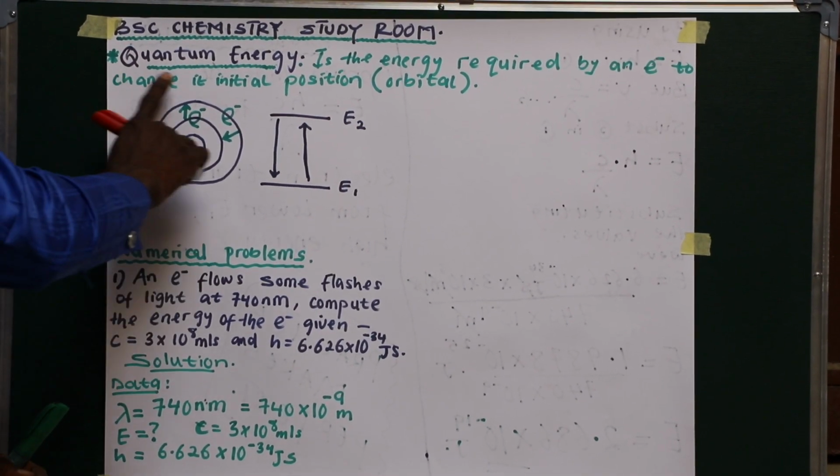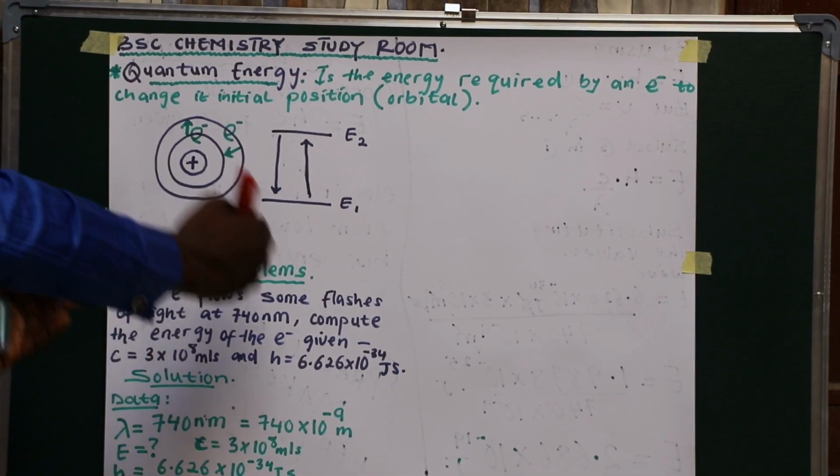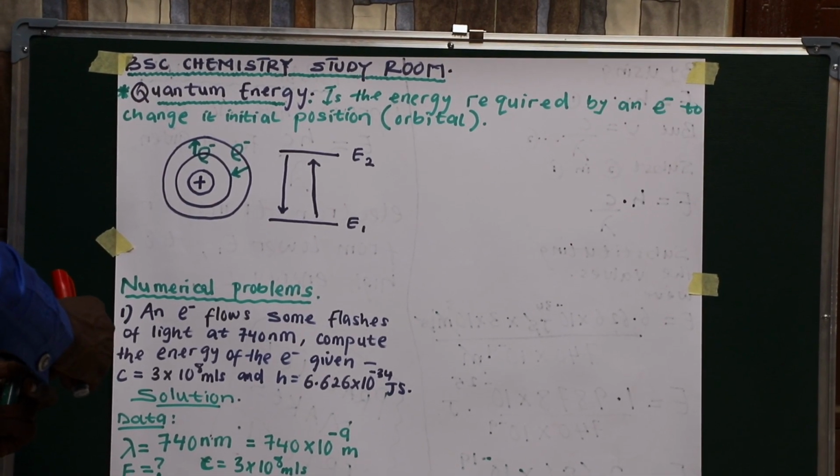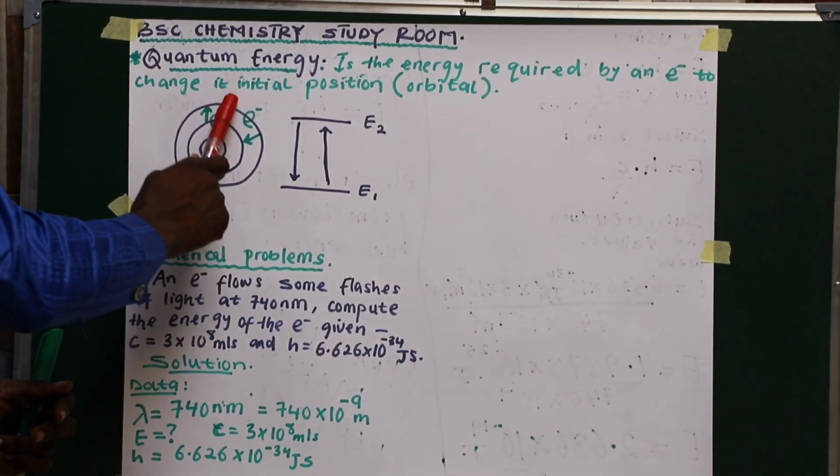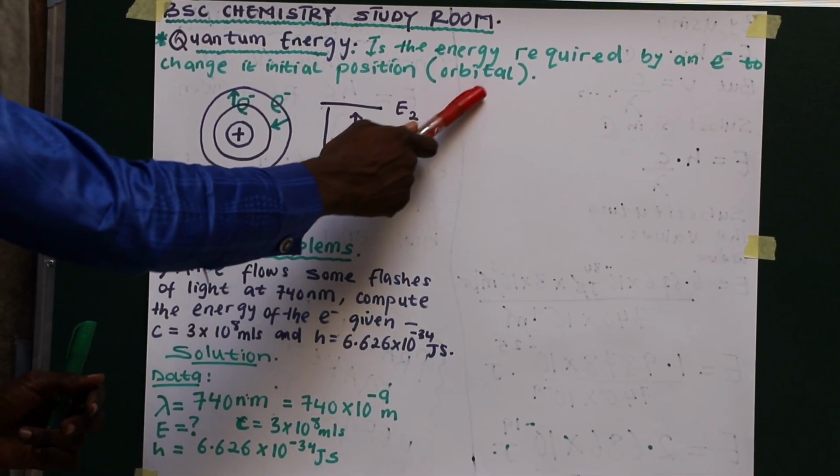So now let's see quantum energy and derive the formula under this relation. It is the energy required by an electron to change its initial position, that is, its orbital.